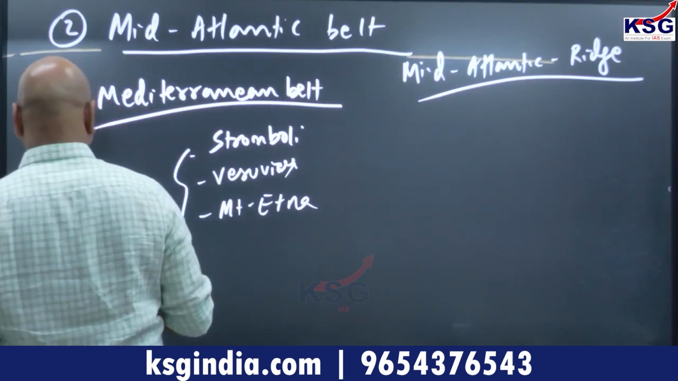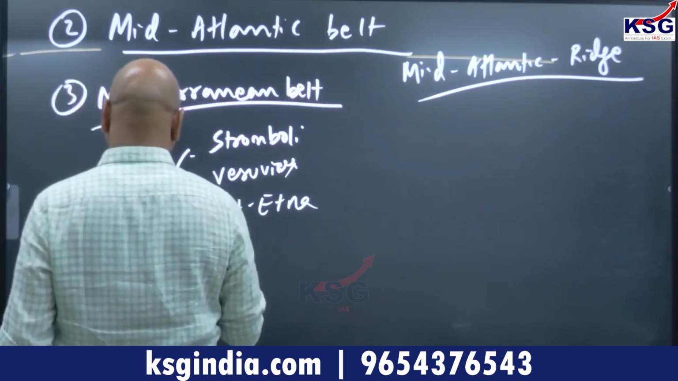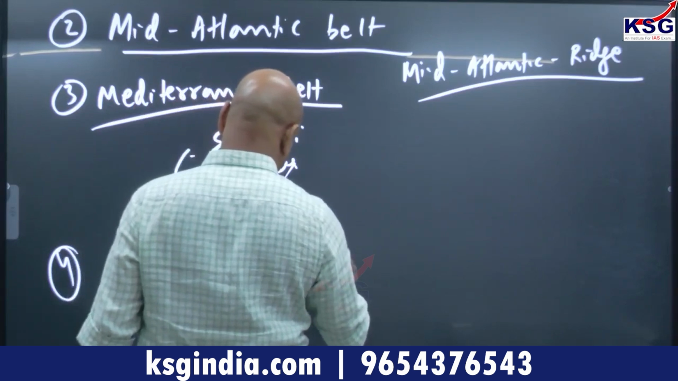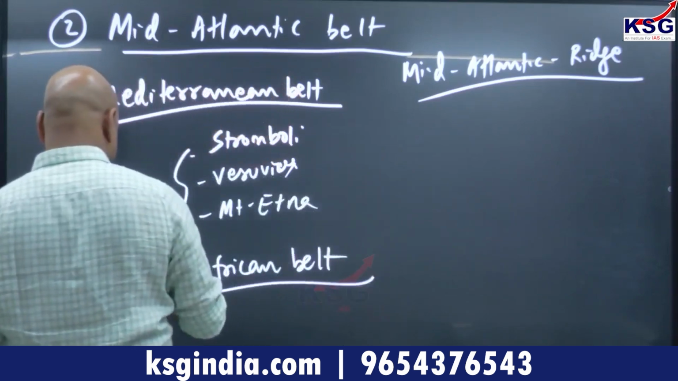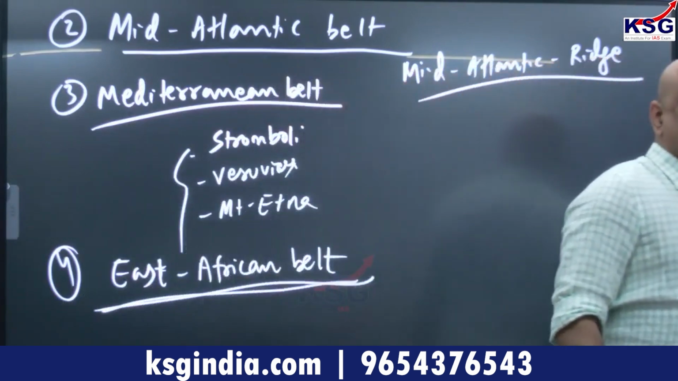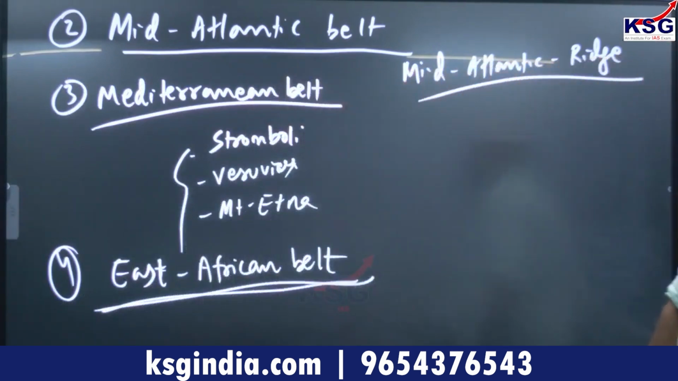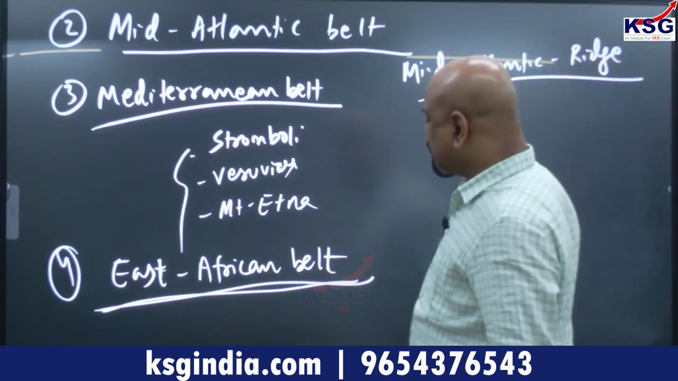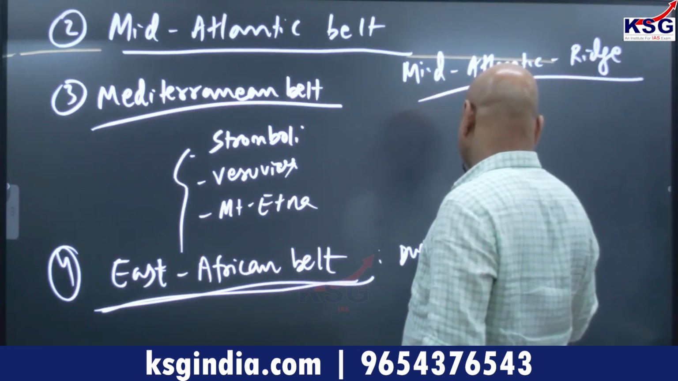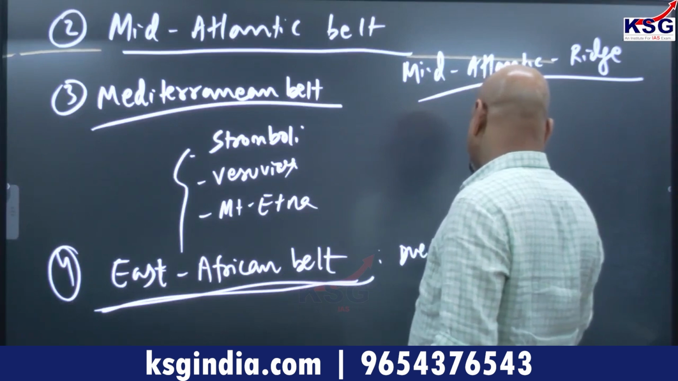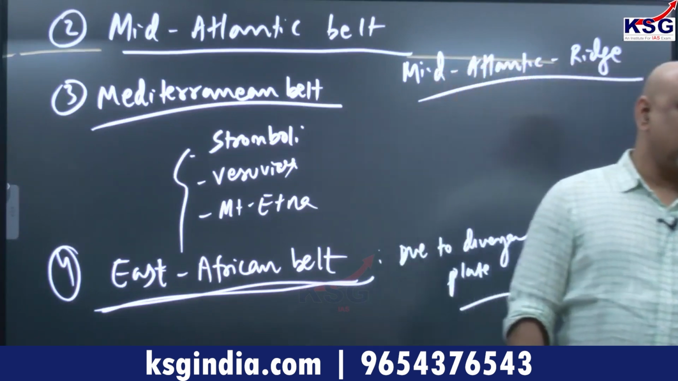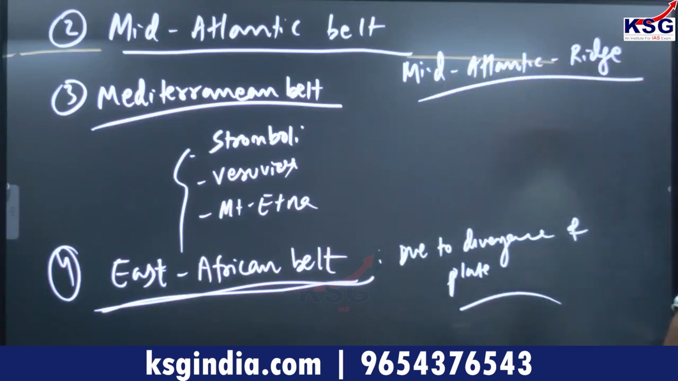Fourth region, the East African Belt. Eastern part of Africa, the East African Belt. It is also an important one, because of divergence of the plate. So these are certain things which you need to know. So these were your major regions,